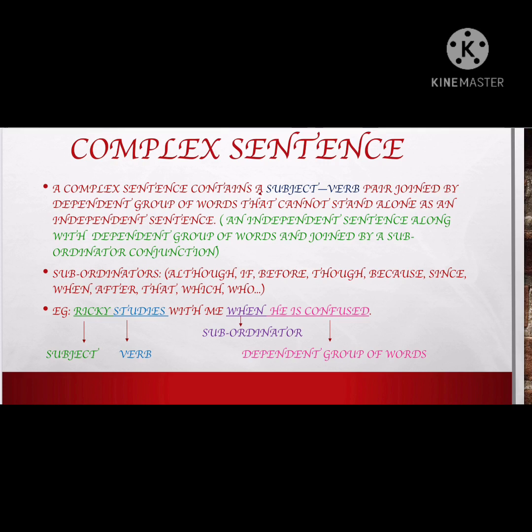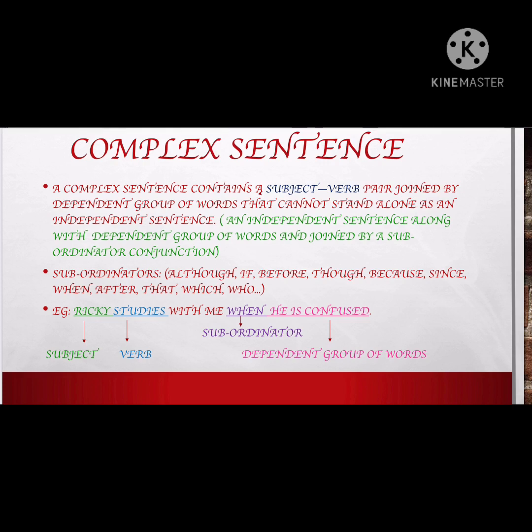It is joined by a dependent group of words that cannot stand alone as an independent sentence. This means there will be a few words, but those words will not give the sentence meaning. Those words will make the sentence meaningless. So rule number 2 is different compared to both simple and compound. In simple and compound, we saw in rule number 2 that the sentence has to be independent. But here the part is not independent, meaning it is dependent, meaning it is meaningless.